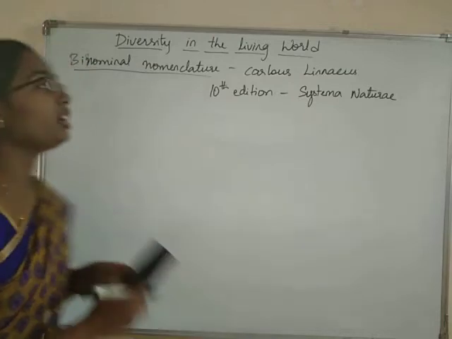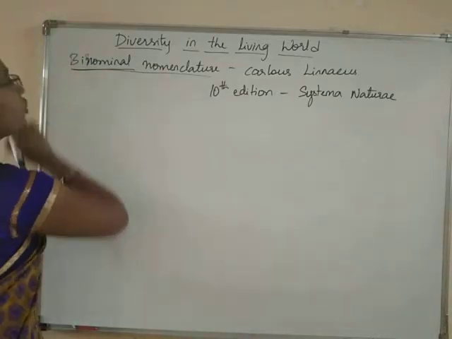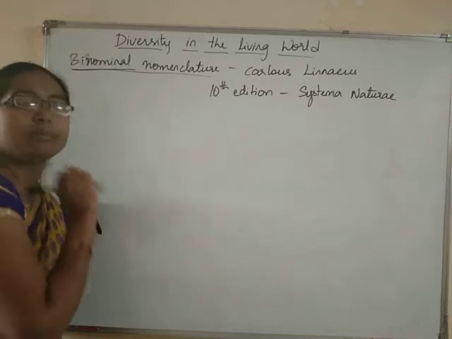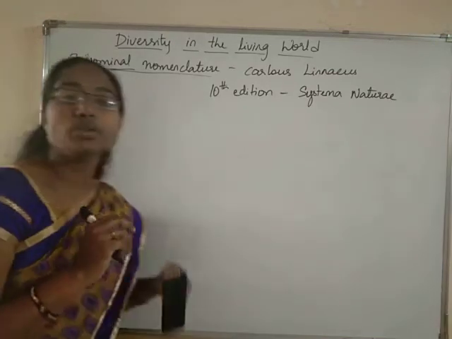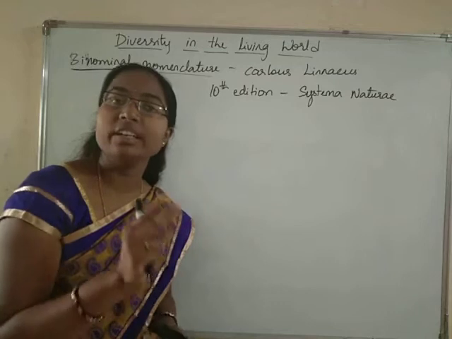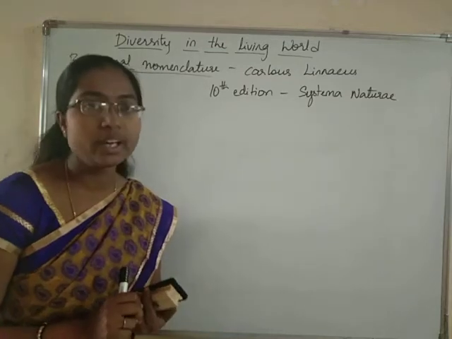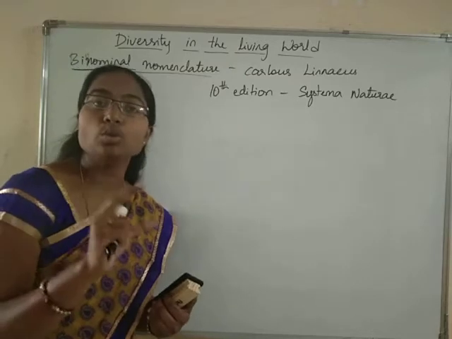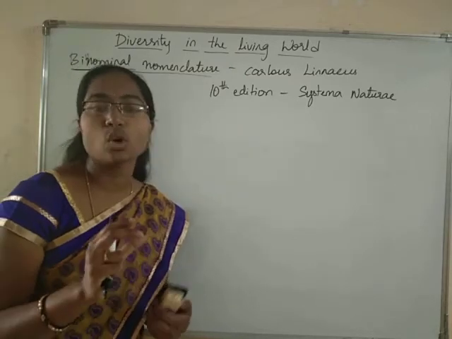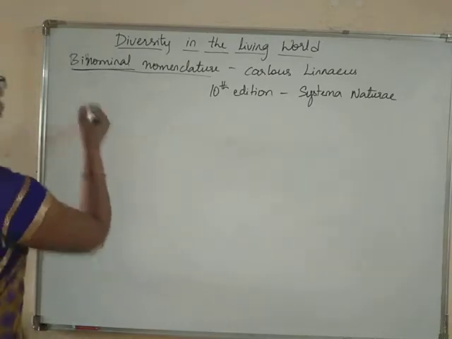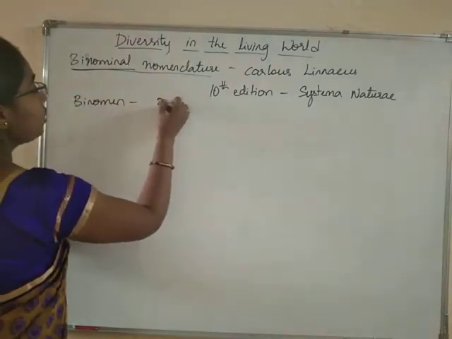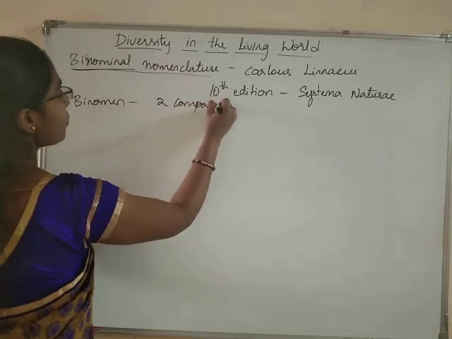It is called binomial nomenclature. Bi means two. So, in binomial nomenclature, we are going to give a two-worded name to the organism. That two-worded name is called binomen. It consists of two components.